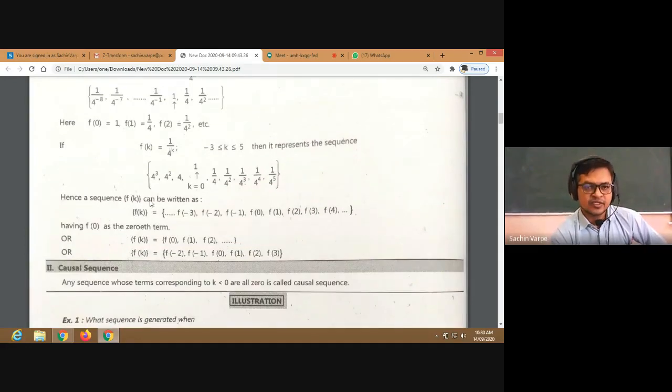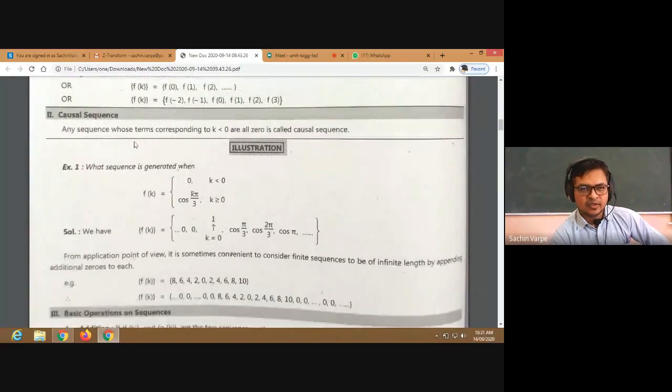So hence a sequence f of k can be written like this, isn't it? f of -3. So what is f of -3? 4 raised to 3. f of -3 means the function value at -3, or here function means a sequence. So the term of the sequence at the -3rd position is nothing but f of -3, and so on. So having f of 0 as the 0th term.